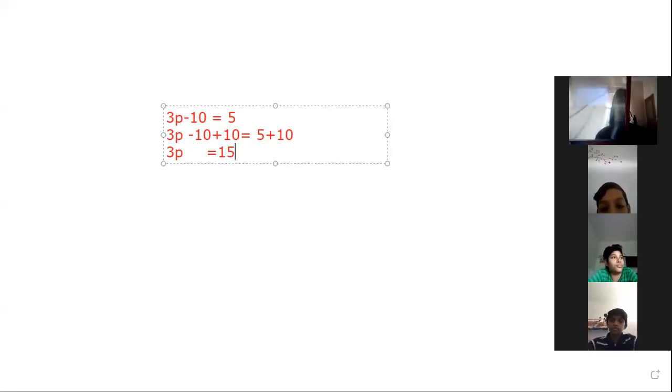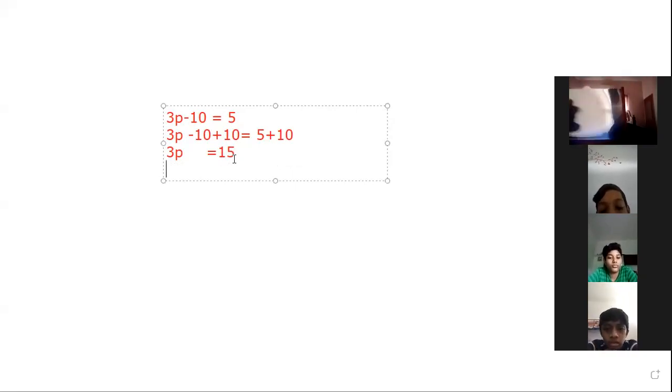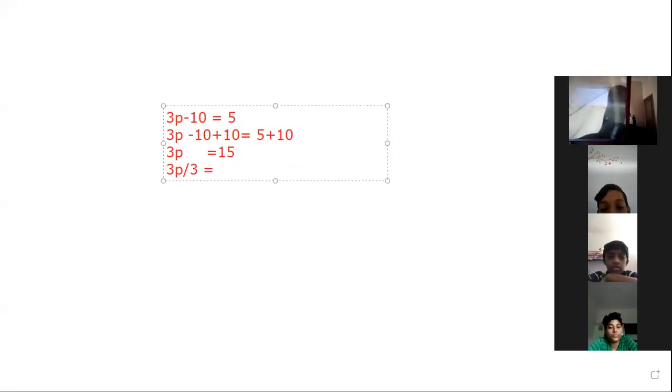Then what about the value of p? Here 3 is multiplied with p. We can remove that 3 by dividing by 3. That is, 3p divided by 3 is equal to 15 divided by 3.